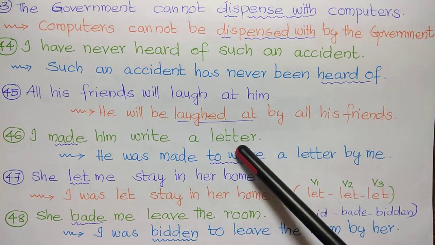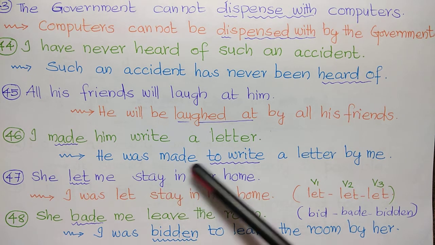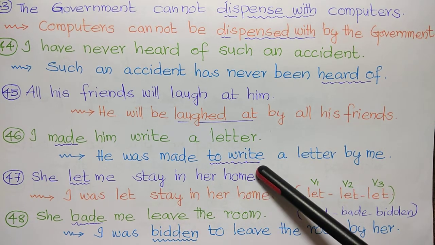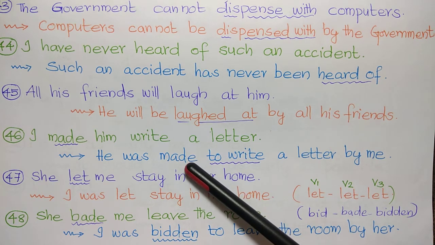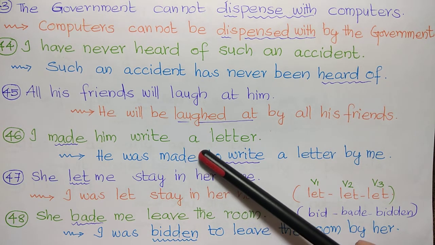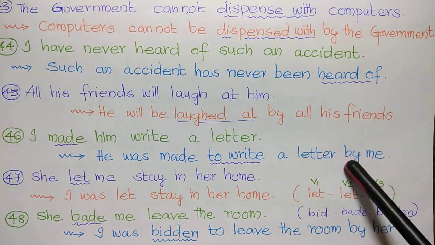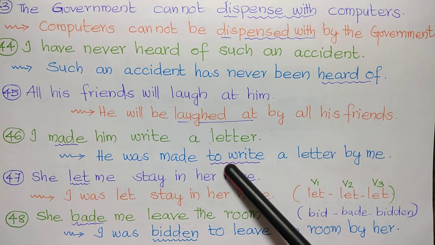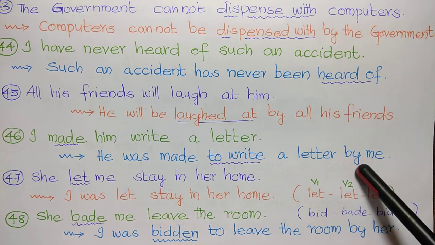I made him write a letter in the active. In the passive, we need to use to infinitive, except let. In the case of let, in both passive and active voice, we don't use to infinitive, only direct infinitive. He was made to write a letter by me. Here in the passive, we have to use to write.